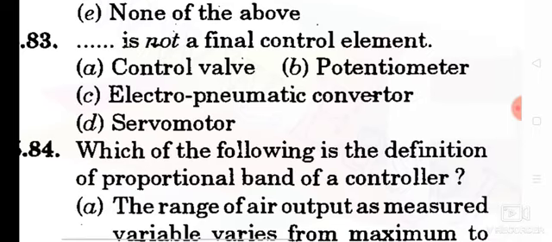Question number 83. Which of these is not a final control element? Option B, potentiometer is not a final control element. So option B is the correct answer.